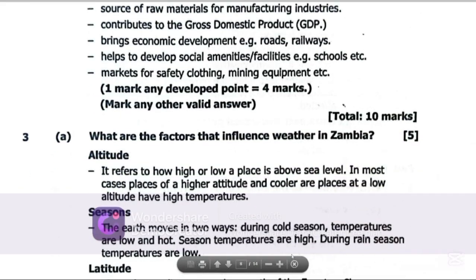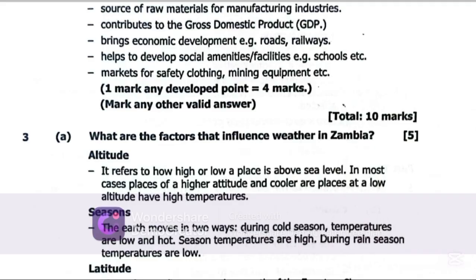Seasons are another factor that influence weather in Zambia. So the earth moves in two ways. The earth makes two movements, that is rotation and revolution. Rotation is the spinning movement of the earth around its own axis. Revolution is the movement of the earth around the sun in its elliptical orbit. So those movements bring about seasonal changes and weather changes. So revolution brings about seasonal changes.